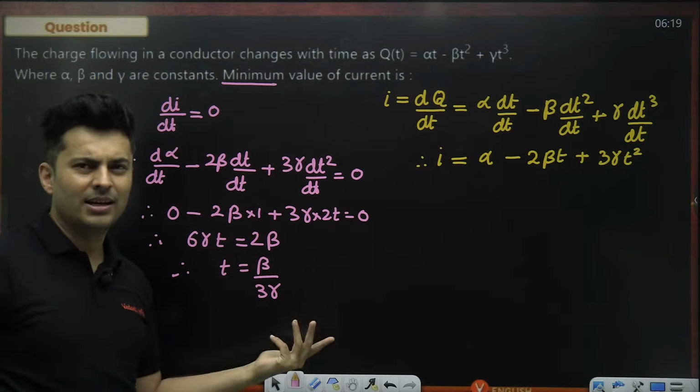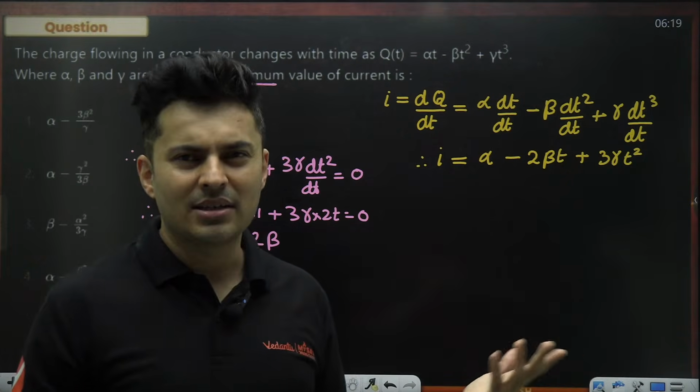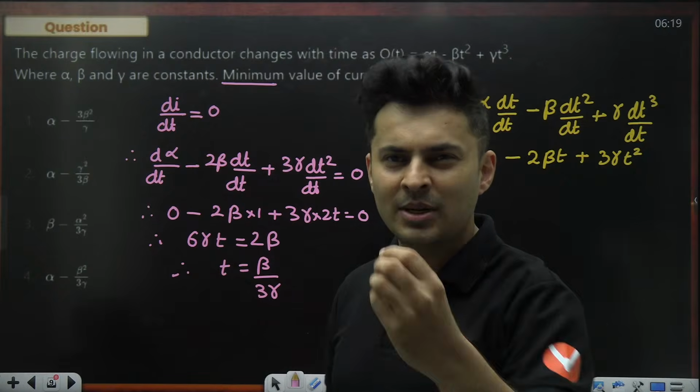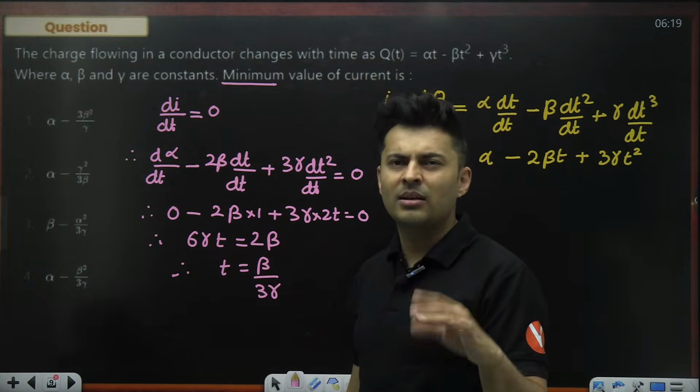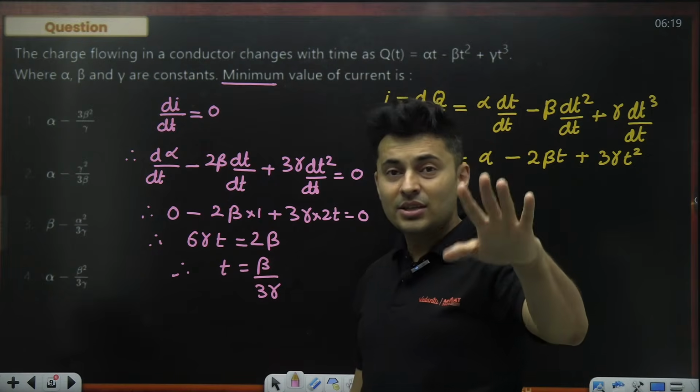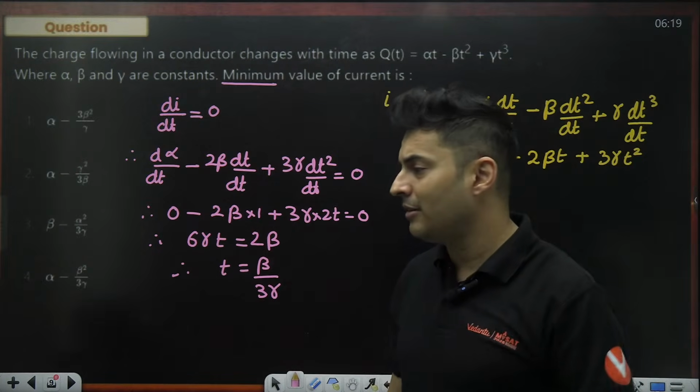You can check the second derivative also, but that will be an unnecessary waste of time. When they have told you it is minima, just take it. If you have got two values, then I will check which one is minima, maxima. If I'm getting one value, don't waste your time in the exam checking the second derivative.